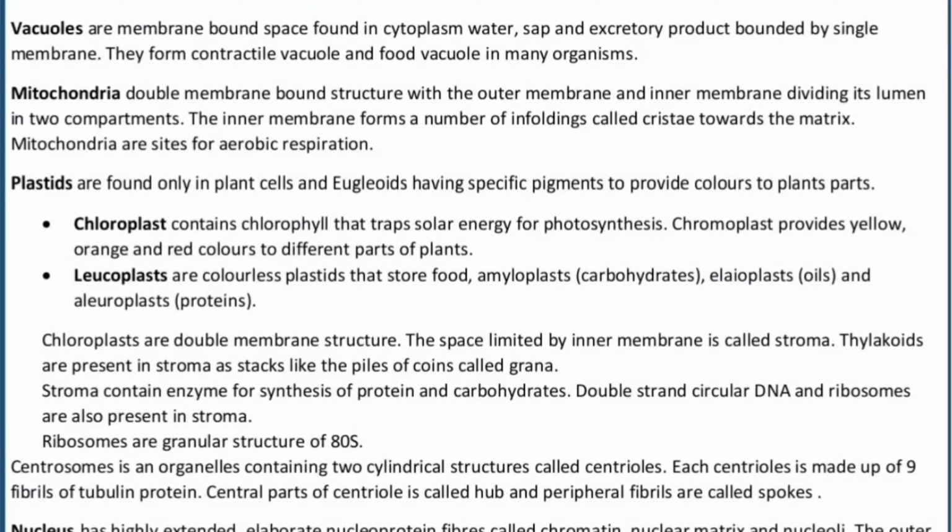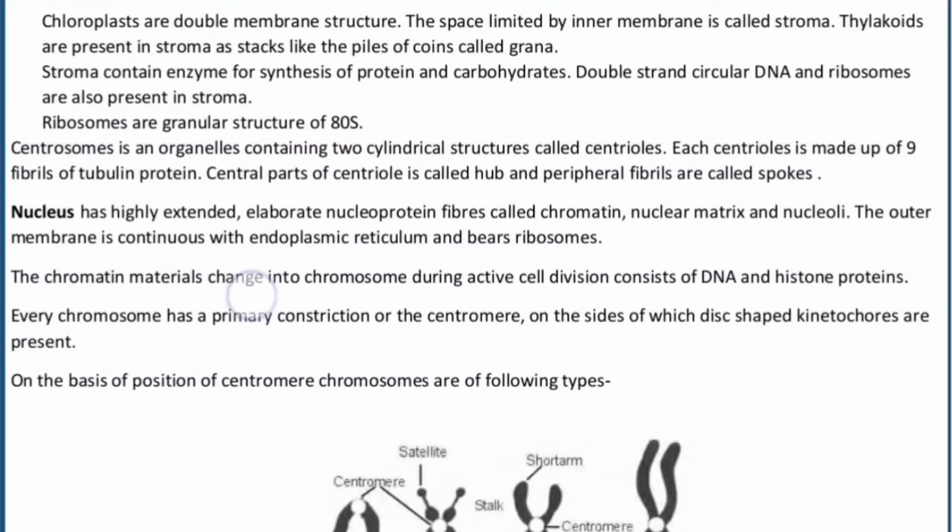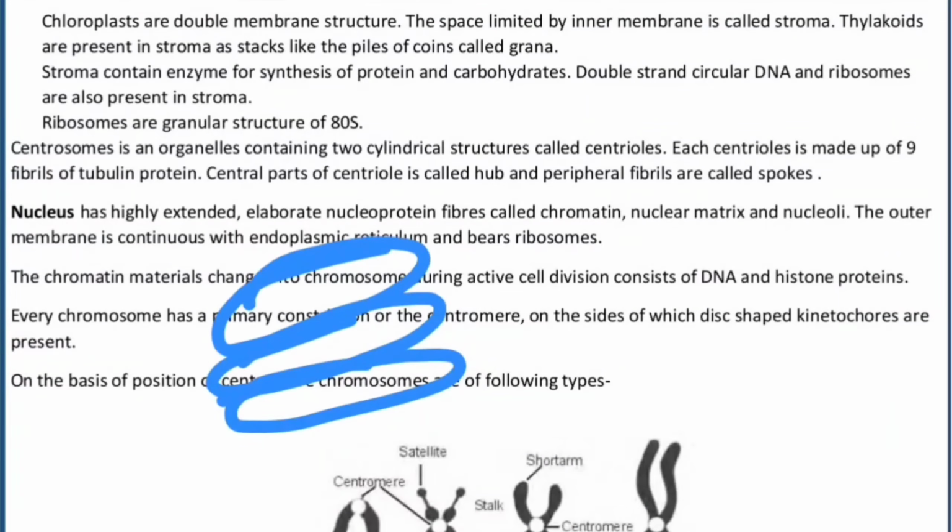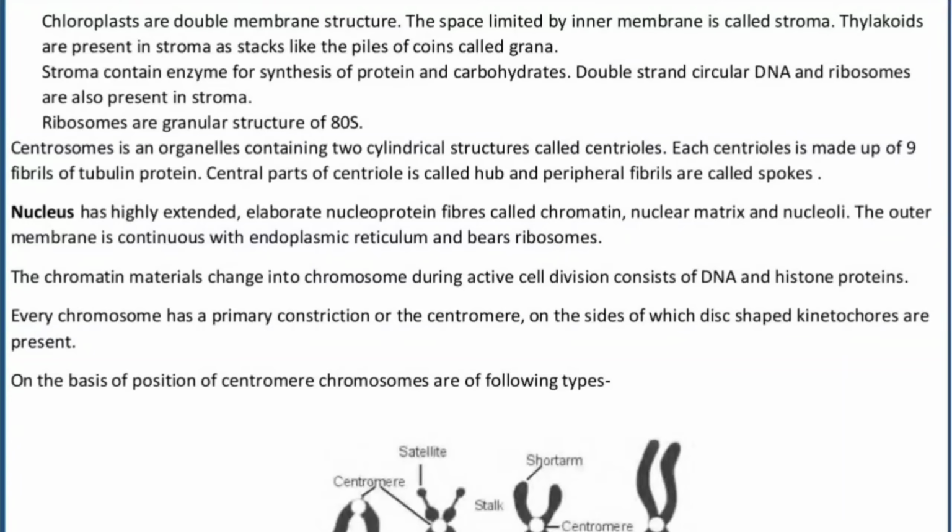protein. Chloroplasts are again double membrane structures. The space limited by the inner membrane, the matrix of the chloroplast, is called as stroma. Okay? Thylakoids are present in the stroma, stacked like piles of coins, called as grana. Like the piles of coins, something like this. Okay? So this will be grana. And the connection between the thylakoids will be called as lamellae.